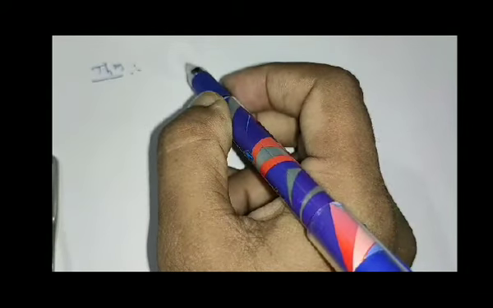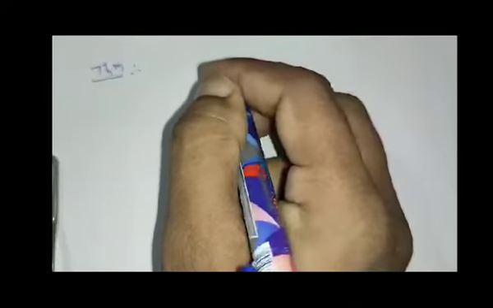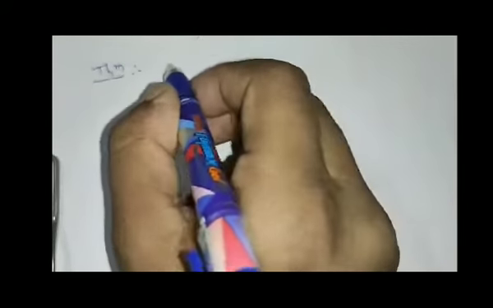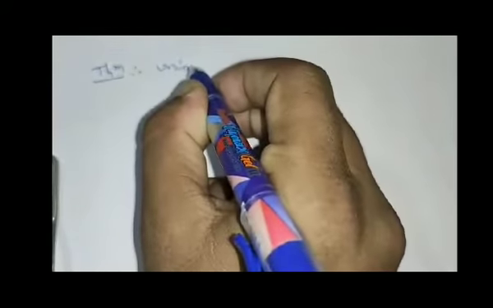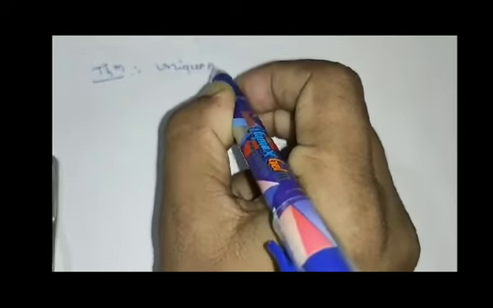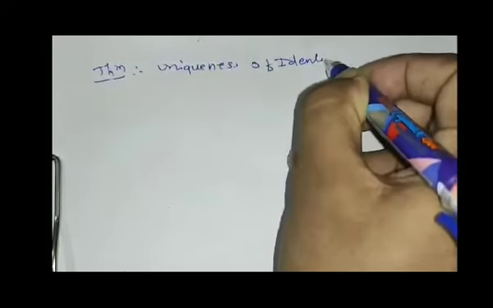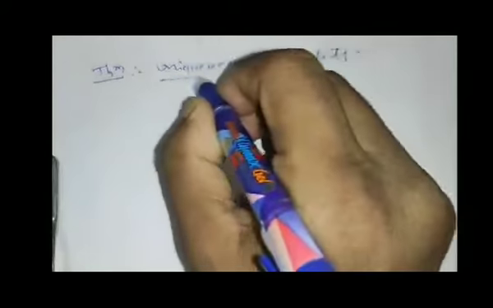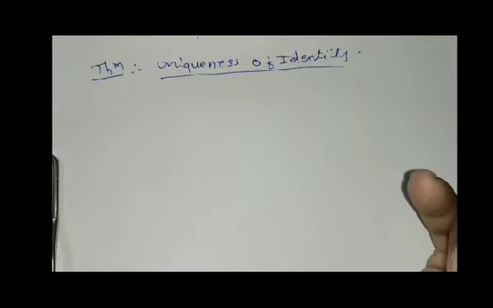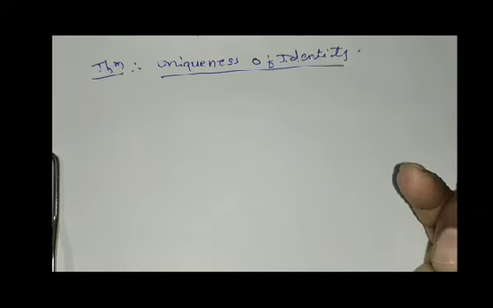And this theorem is called uniqueness of identity. Uniqueness of identity.